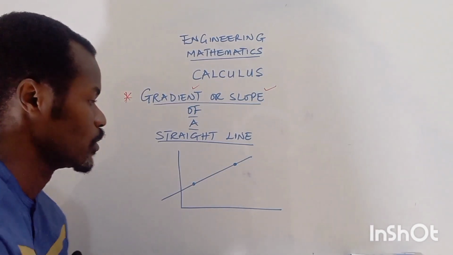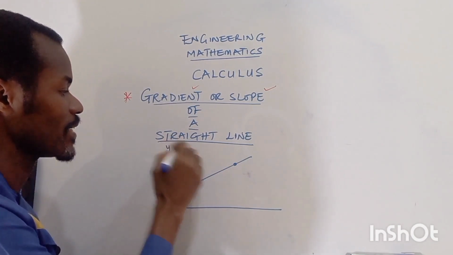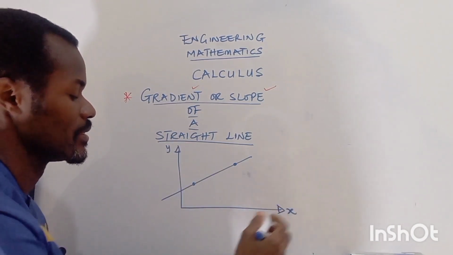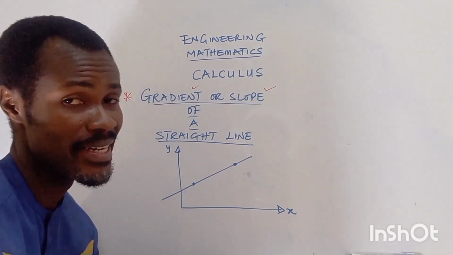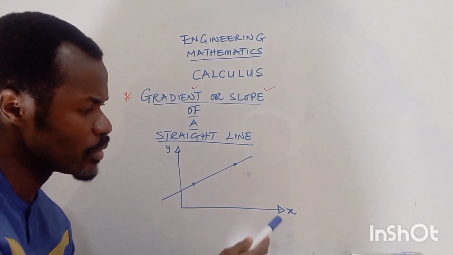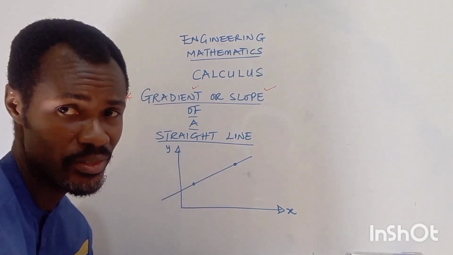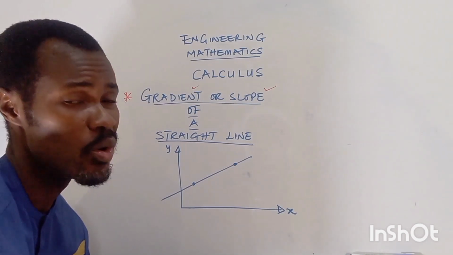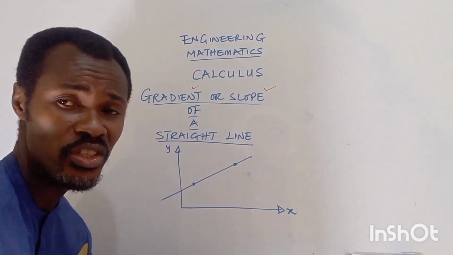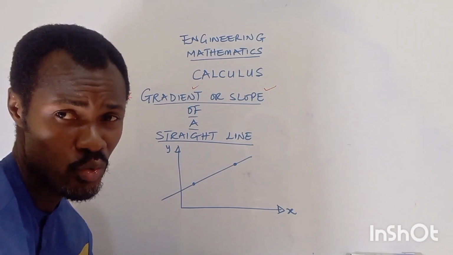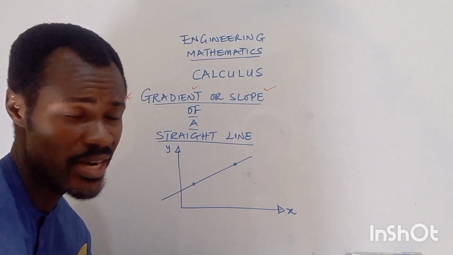Let's say this is the y-axis and this is the x-axis, and I put this as a function of time and this as a function of distance. It is connected to the rate of change of one quantity towards another.